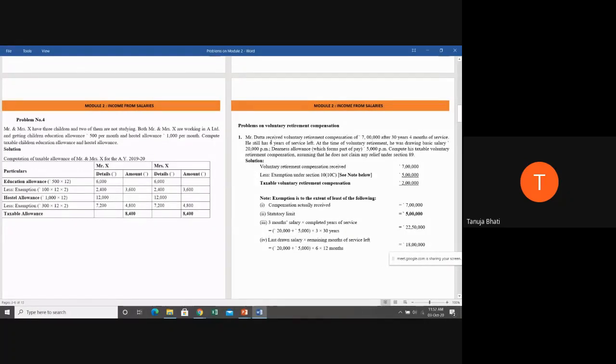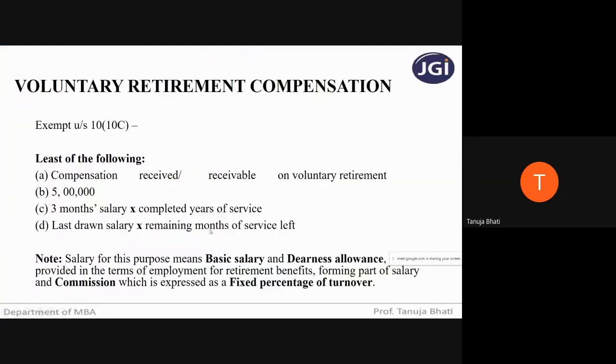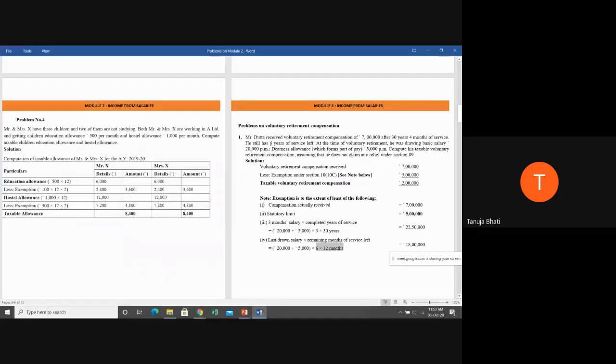Now 6 years of service is left, but they want it in remaining months. So 6 years, if you have to convert it into months, you have to multiply 6 into 12 months, because here the provision says remaining months and not years. So here it is given 6 years of service left, so you're multiplying 6 by 12 to get the number of months. So 25,000 into 6 into 12, you get 18 lakhs.